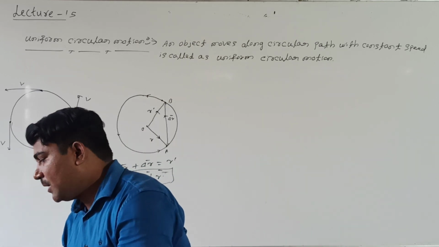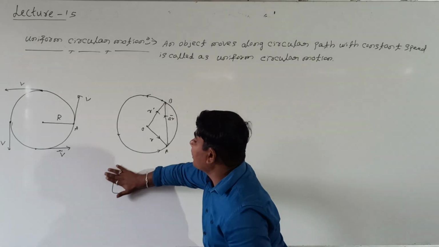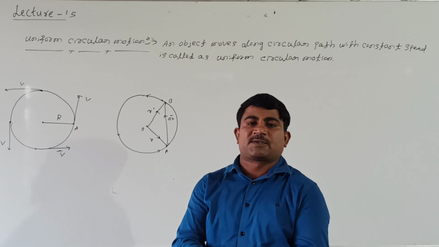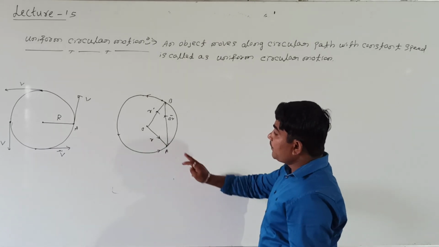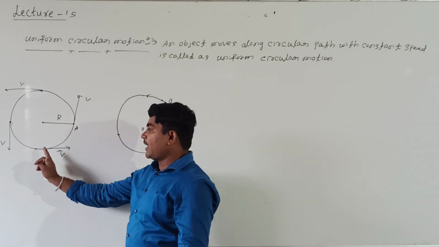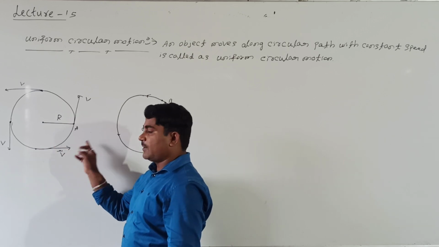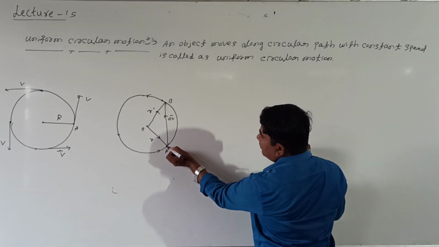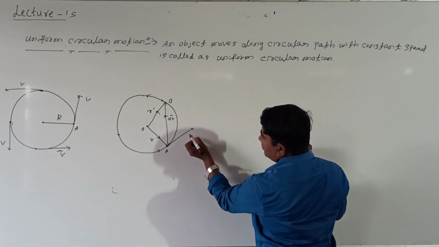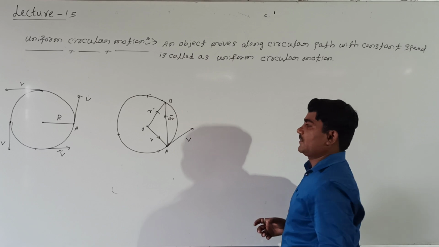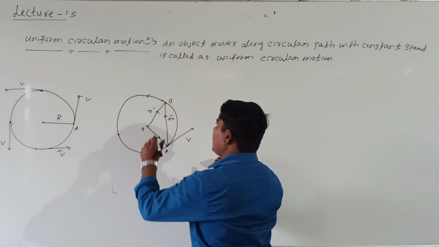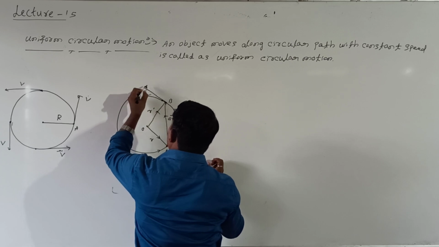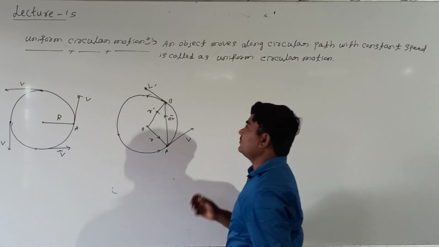But what is our aim? Our aim is to find the acceleration. What is the direction of acceleration and what is its magnitude? Look at it. As I already said, if at any point you draw the tangent line, this represents the velocity. At this point I will draw the tangent line. This becomes velocity v. At this point, again if we draw the tangent line, this indicates velocity v dash.